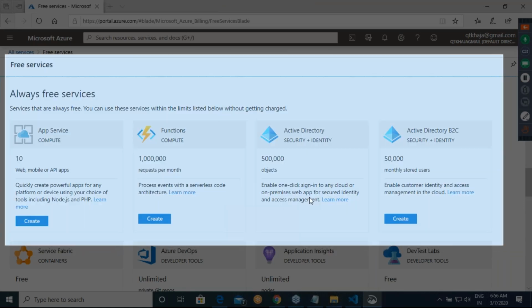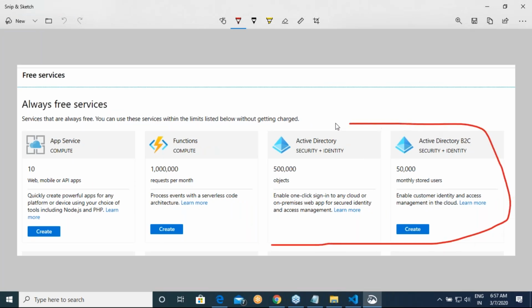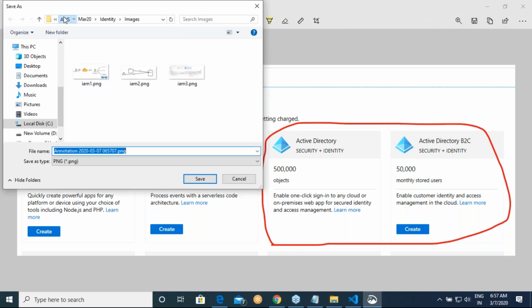There are many free services, but since we are discussing Active Directory at this moment, whatever we do in the classroom might not cost you.